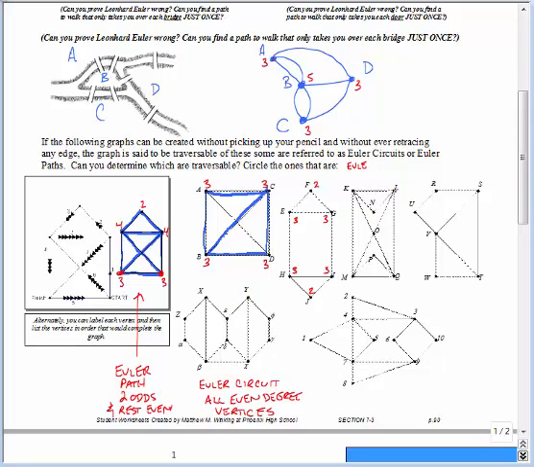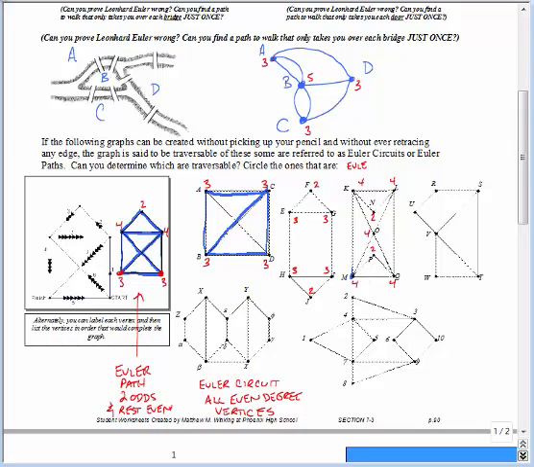And if you look at the next one, it's basically 1, 2, 3, 4, 1, 2, 3, 4. This didn't show it very well on my paper. 1, 2, 1, 2, 3, 4, 2, 1, 2, 3, 4, 1, 2, 3, 4. So this one, it shouldn't matter where we start. It should work no matter what. So basically, let's try this next one. If they're all even, we should start and end wherever we started.